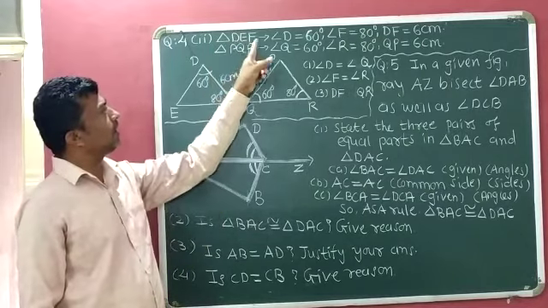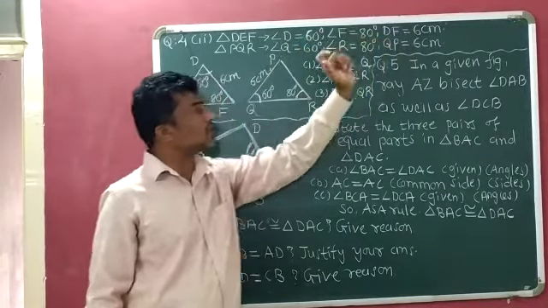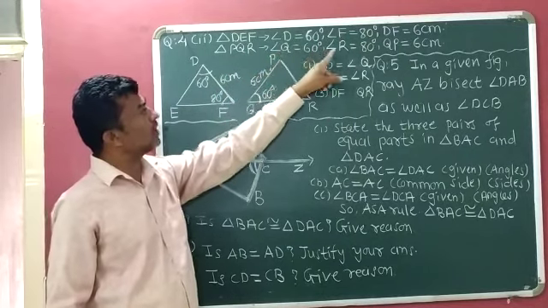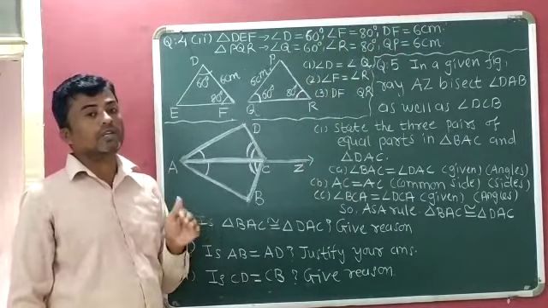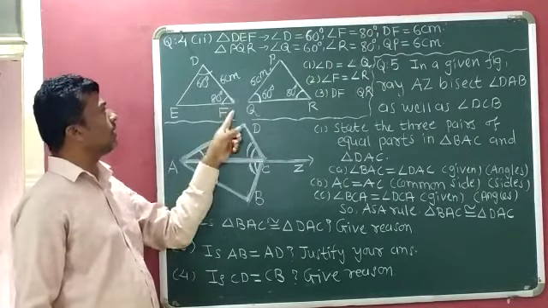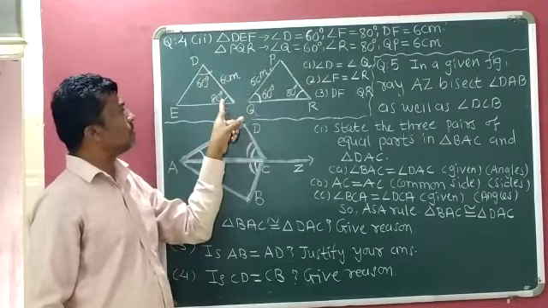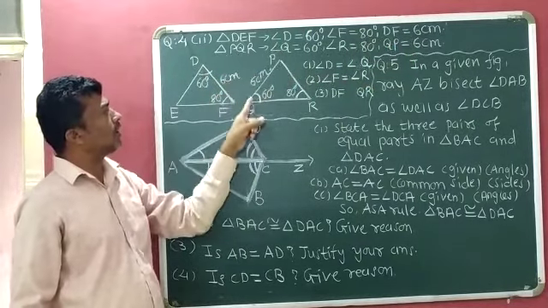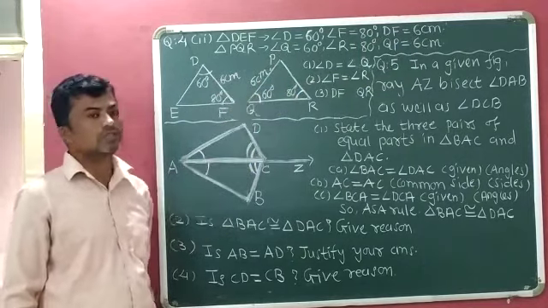In triangle DEF, angle D is equal to 60 degrees, angle F is 80 degrees, DF is equal to 6 centimeter. In triangle PQR, angle Q is equal to 60 degrees, angle R is equal to 80 degrees, and QP is equal to 6 centimeter. We have to check whether they are congruent or not by the ASA congruence rule. I have already drawn triangle DEF and triangle PQR. Angle D is 60 degrees, angle F is 80 degrees, and DF is 6 centimeter. In triangle PQR, angle Q is 60 degrees, angle R is 80 degrees, and PQ is 6 centimeter.